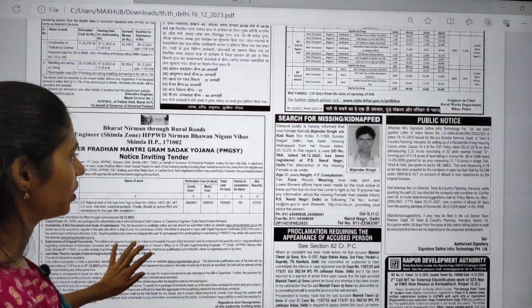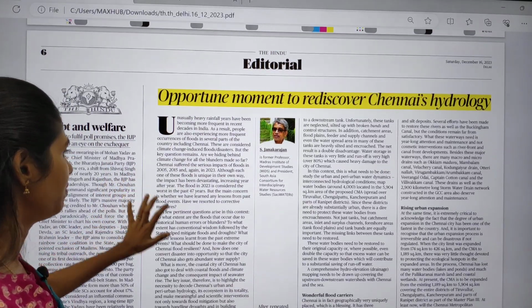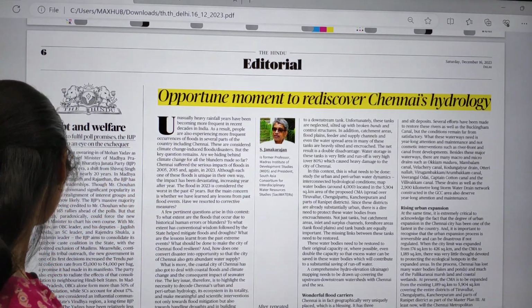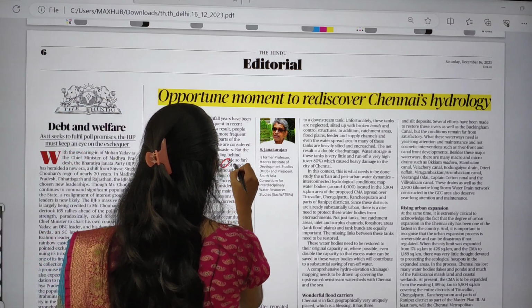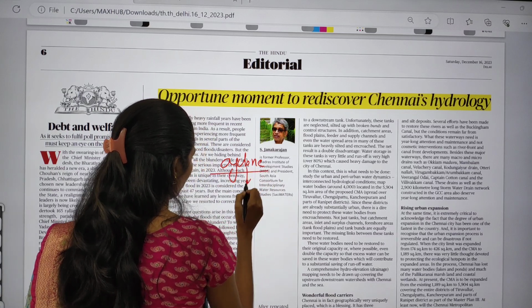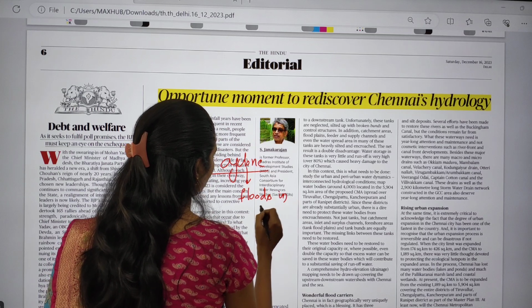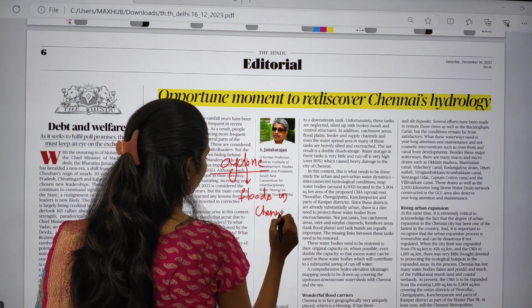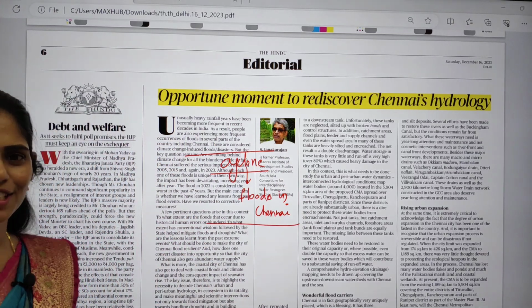You can move on to the editorial page directly. Yes, this is the first editorial, which talks about the hydrology of Chennai. Recently, because of Cyclone Michaung, there was heavy rainfall and floods in Chennai. Please let me know how many of you faced these floods in Chennai.